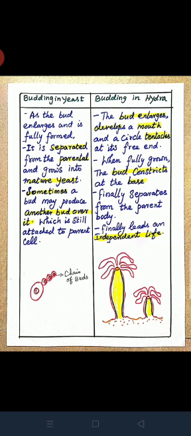Listen children, today's home assignment. Write a short note on budding in yeast and budding in hydra, like a distinguishing table. Question number 2, draw a neat labeled sketch of a gemmule. In gemmule formation, they may ask in a twisted manner: a short note on internal bud, endogenous bud, like that they will ask. So be on the safer side, you must practice gemmule formation fully. Thank you children.